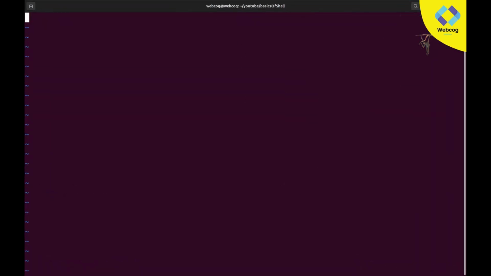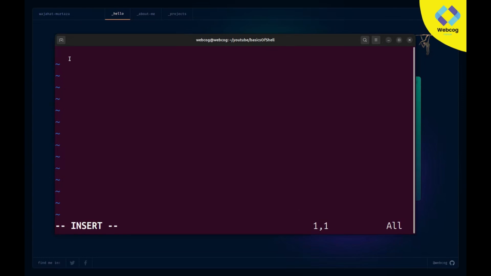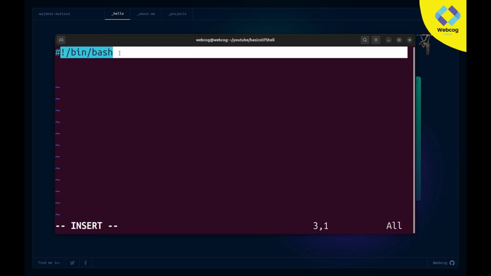Just give me a second, I am going to zoom in a little bit so you guys can see everything more clearly. Okay, when we are writing our own script, the first thing we need to do is add a hash exclamation sign /bin/. Here you need to specify your shell, which shell you want to use for execution of your code. I am using bash by default, and the file I created is named 01 basic.sh. I want this file to be executed with the help of the bash shell, so here I will simply type bash. Now it's done. Every time we execute our command, it will be executed with bash.